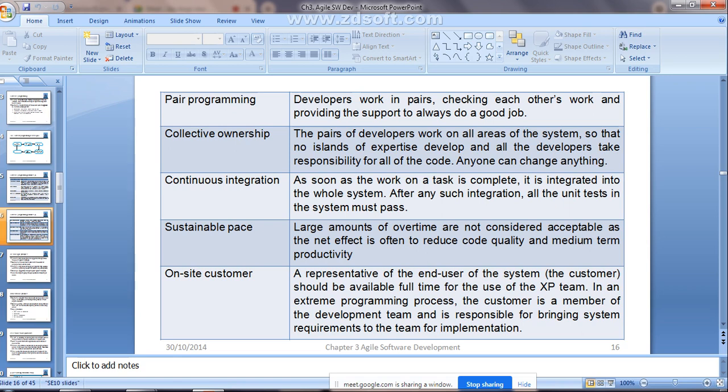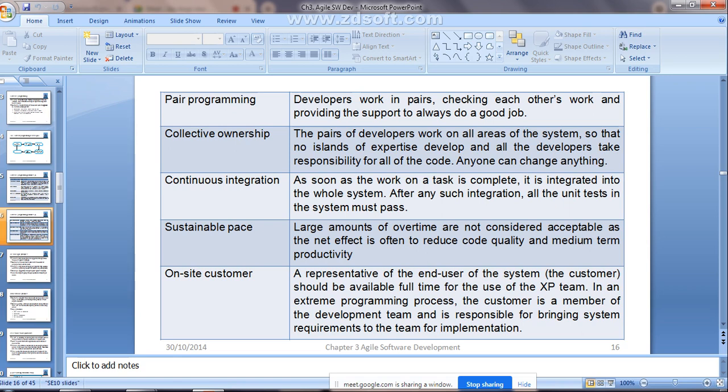The next is on-site customers. A representative of the end users of the system should be available full time for the use of the XP team. In an extreme programming process, the customer is a member of the development team itself, and he is responsible for bringing the system requirements to the team for implementation. As already told, in agile methods, customer involvement is compulsory, right? Extreme programming is one of the techniques for agile development.